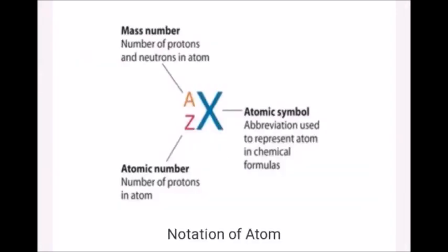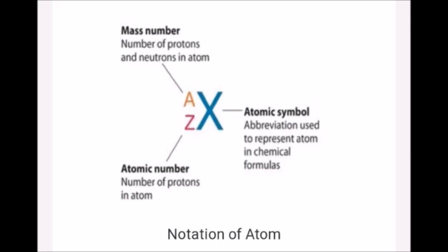How do we write the symbol for an element with atomic number and mass number? Here, X is the atomic symbol. In superscript, A denotes the mass number. The sum of protons and neutrons in an atom is called the mass number, otherwise called atomic mass. In subscript, Z denotes the atomic number.